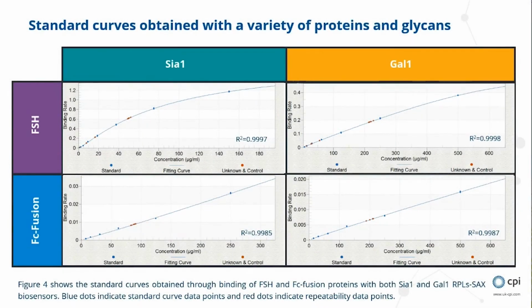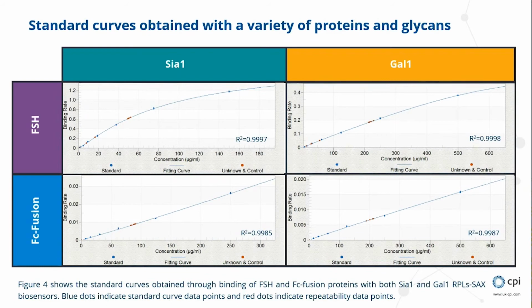Here we can see the standard curves obtained with a variety of proteins and glycans. Two biopharmaceutical samples were analysed using the OCTET platform: follicle-stimulating hormone (FSH) and an Fc fusion protein. The method used GAL1 and CA1 RPL-SAX sensors to detect terminal beta-1,4 galactose and sialic acid structures.